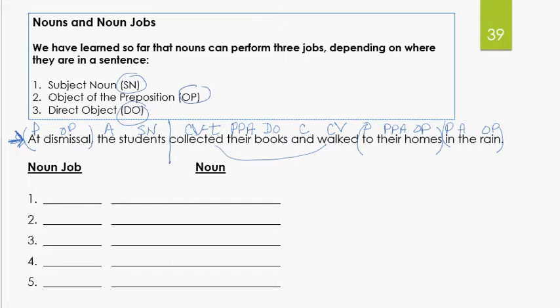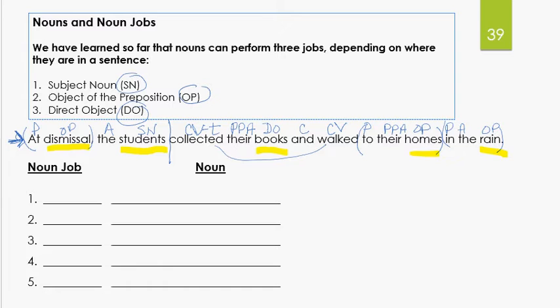Let's draw our line in front of the verb. Now we know there's a direct object there. So let's go through and label or circle all. Why don't we highlight just for fun? Let's underline in yellow all the nouns: person, place, thing, or idea. We've got dismissal is a noun because it's an object of the preposition. Students is a noun because it's a subject noun. Books is a noun because it's a direct object. Homes is a noun. Rain is a noun because they're both objects of the preposition. So we have 5 nouns in the sentence.